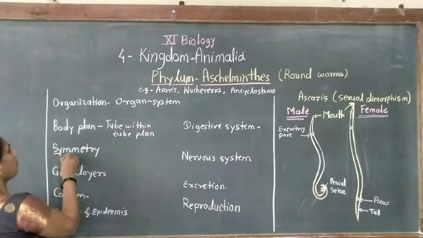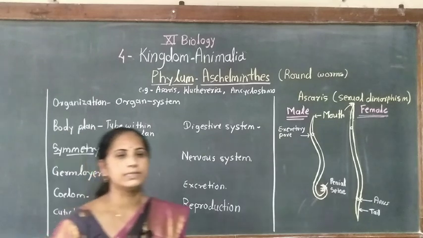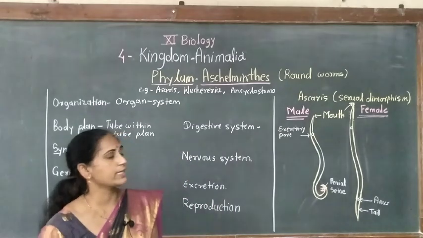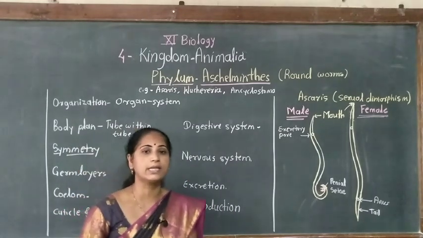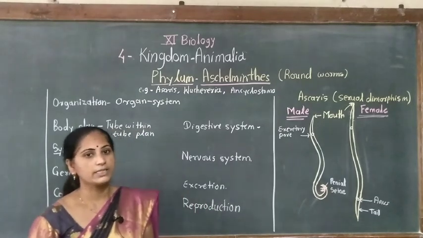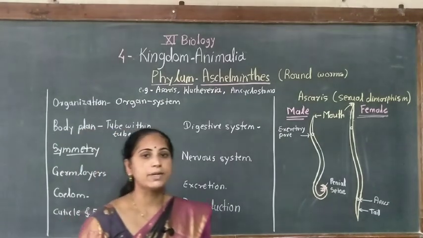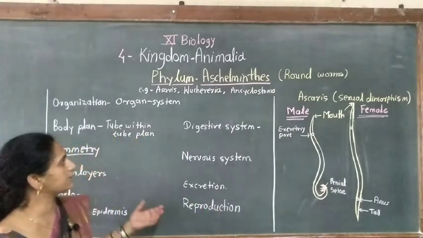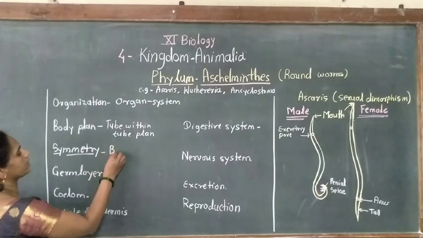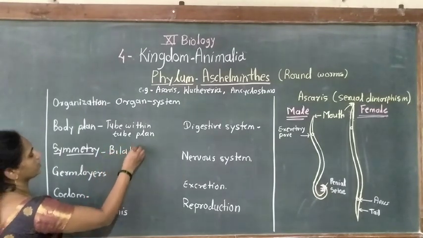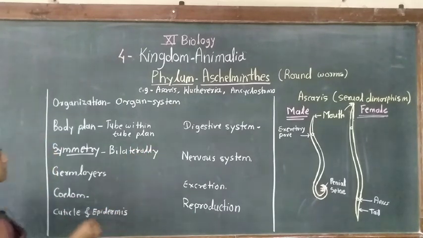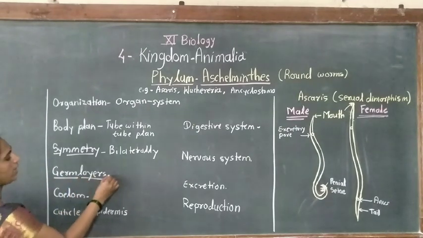Then which type of symmetry is present in these animals? These animals show bilateral symmetry. In previous phyla, you have studied various types of symmetry: radial symmetry in phylum Porifera, Cnidaria, Ctenophora, then bilateral symmetry in Platyhelminthes as well as in this phylum also. So the type of symmetry is bilateral symmetry. They are bilaterally symmetrical.